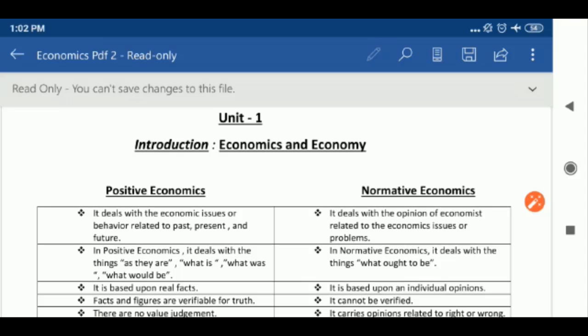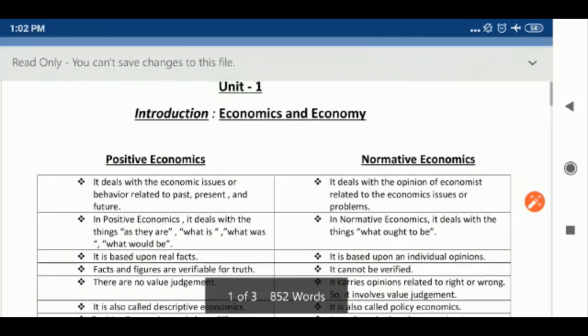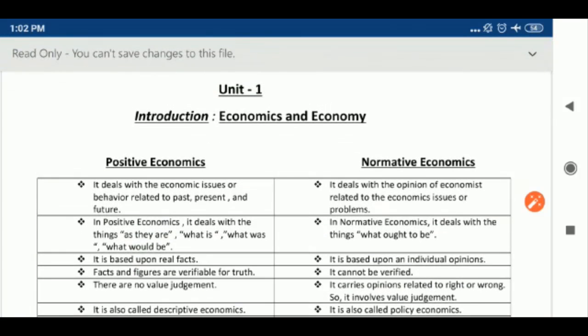Okay, so let's start with the new topic, that is positive economics and normative economics. Firstly we will discuss positive economics only, and then later on we will discuss normative economics. So what is positive economics? Positive economics deals with or studies the facts of life, that is, it deals with things as they are. It deals with what the economic problems are.